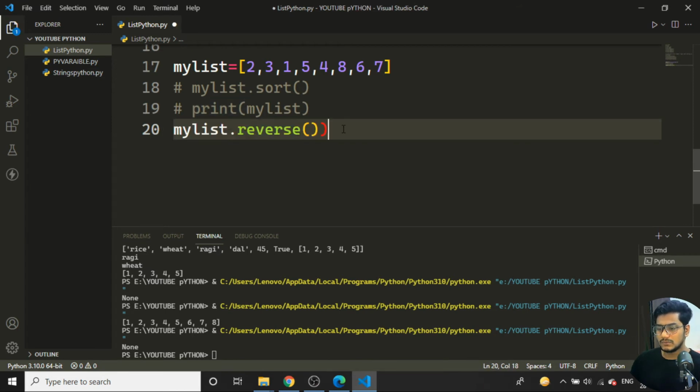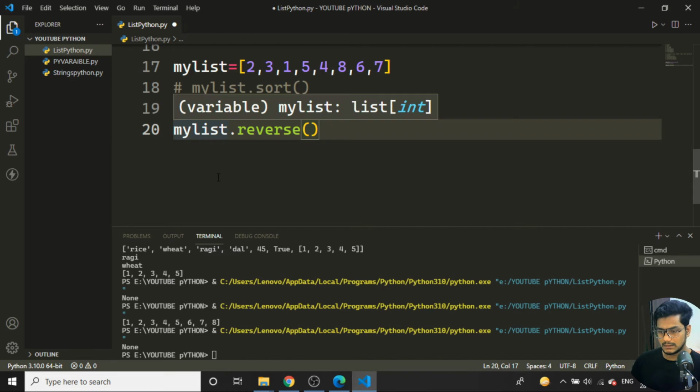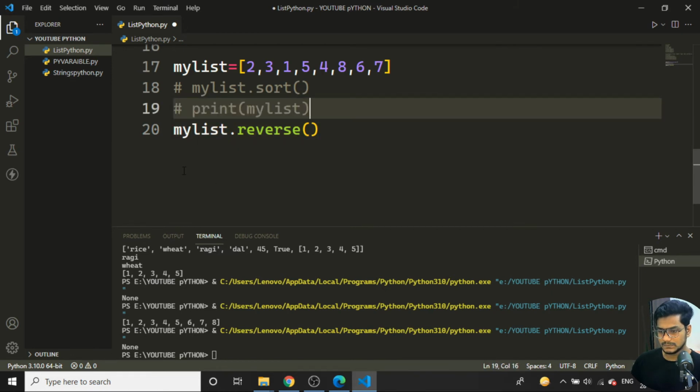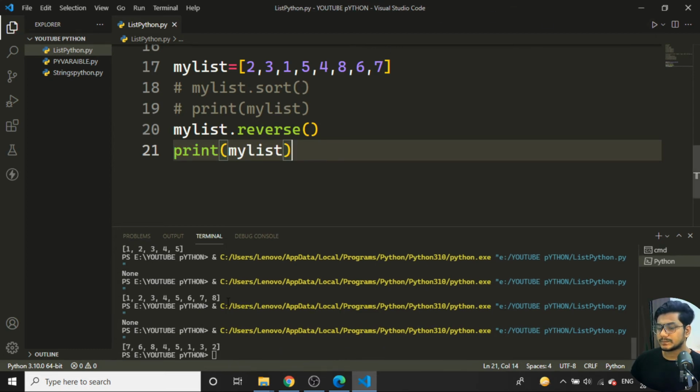I need to first reverse the list, then print it. So here also I'll paste, and uncomment with Ctrl slash. If I save, you can see the list is printed in reverse order, 7 6 8 and so on. So this is all about the list.